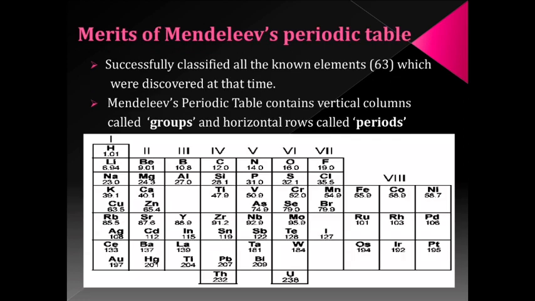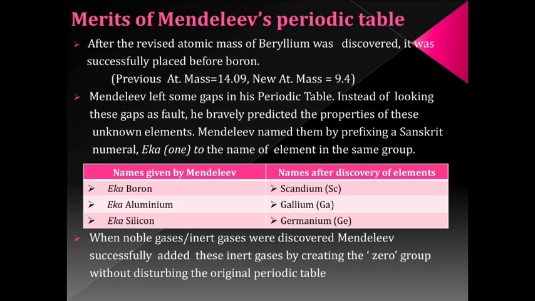The vertical columns in the periodic table are called groups, while the horizontal rows in the periodic table are called periods. Mendeleev was the most important contributor to the early development of the periodic table of elements. Now, let us try to focus on the merits of Mendeleev's periodic table. Mendeleev was the most successful scientist who classified all the 63 elements which were known at that time. Mendeleev's periodic table is based on atomic mass.